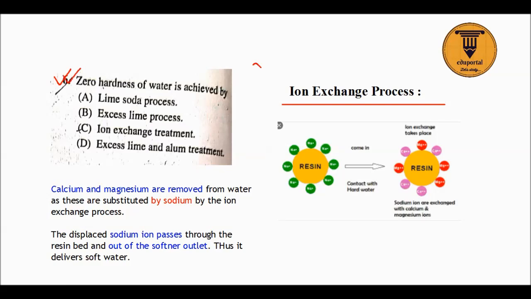Now we know hardness is due to the presence of multivalent metallic cations, and that is due to presence of Ca++ and Mg, calcium and magnesium ions.